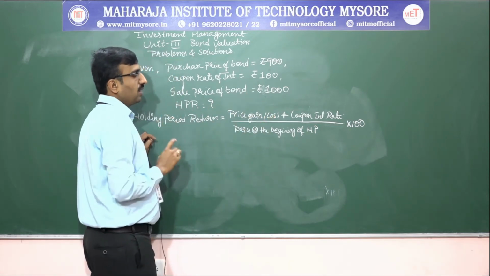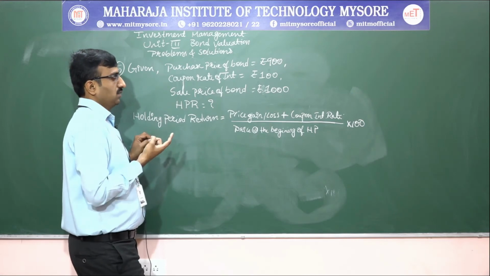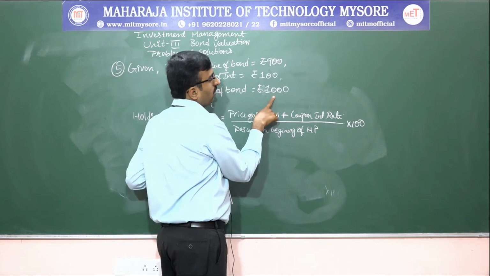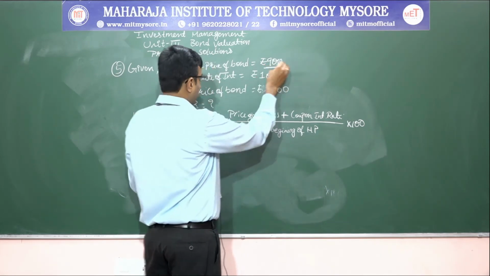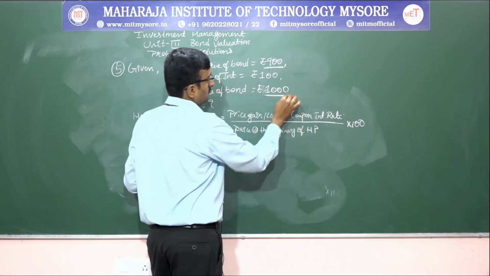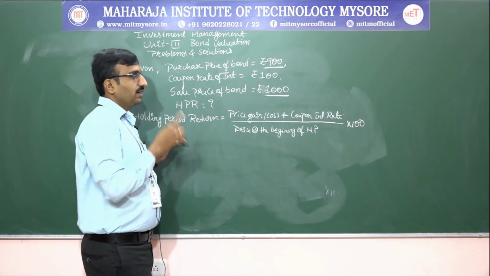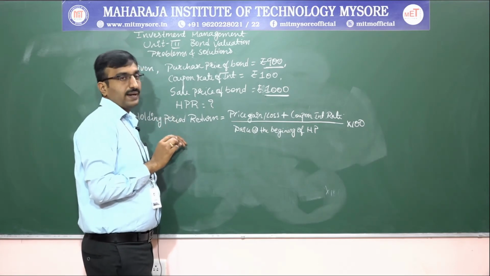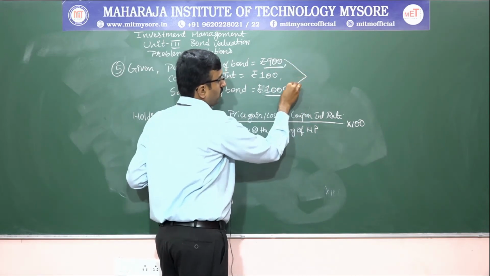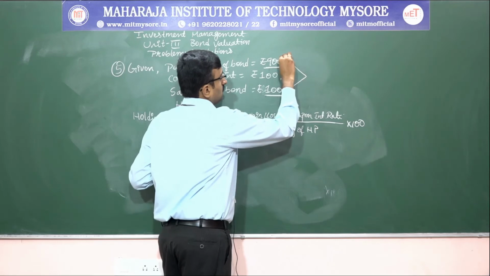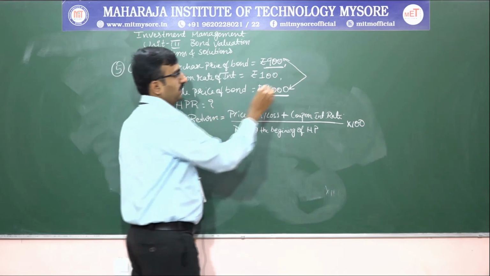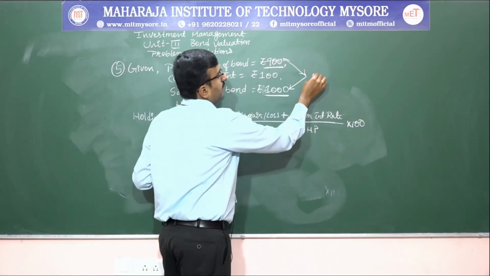Whether we got price gain or loss. We bought it for 900 and we sold it for 1000. So, what does it mean? Here it is a gain, isn't it?